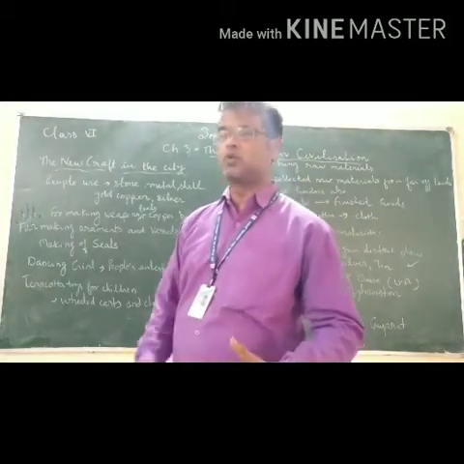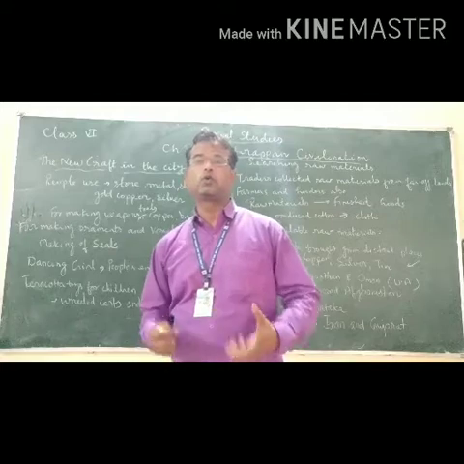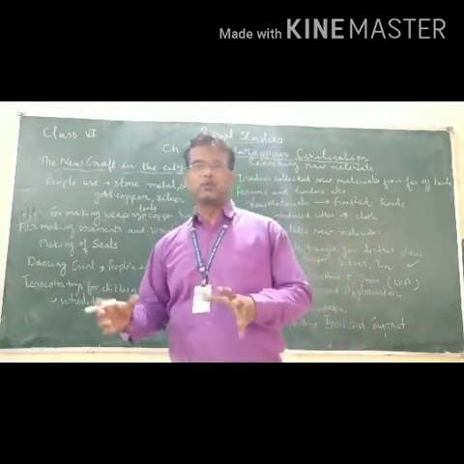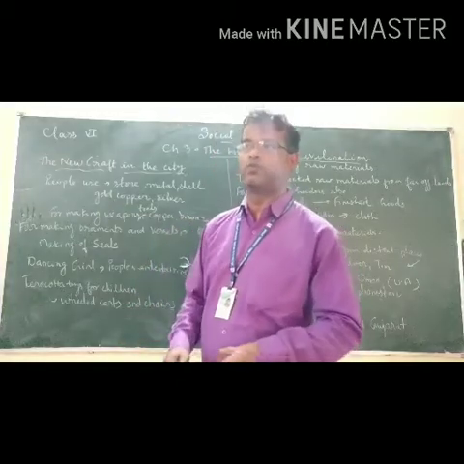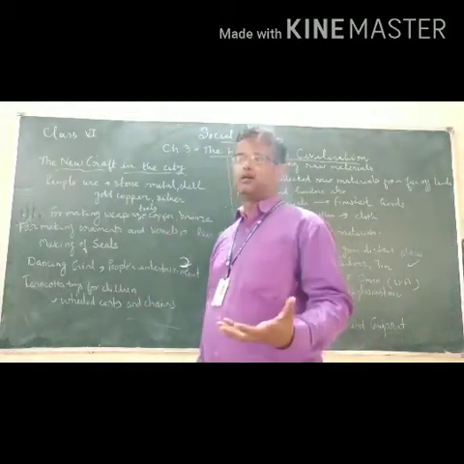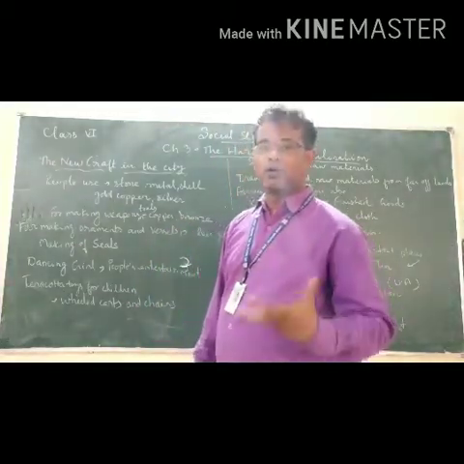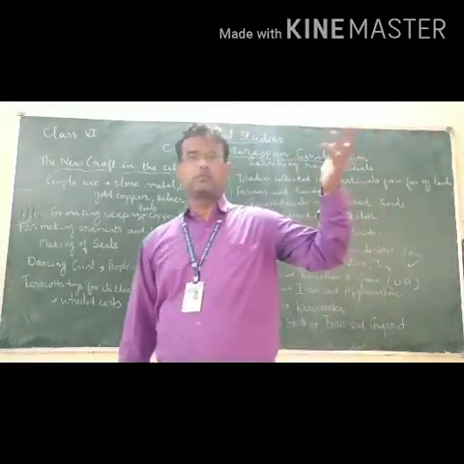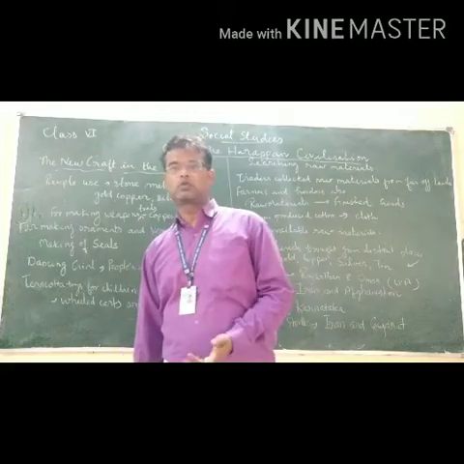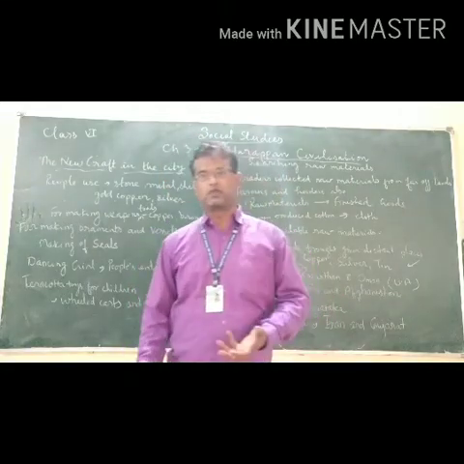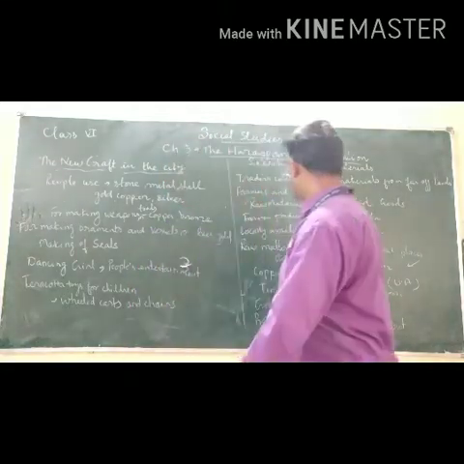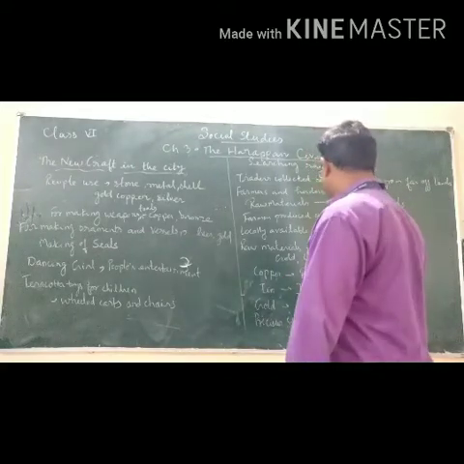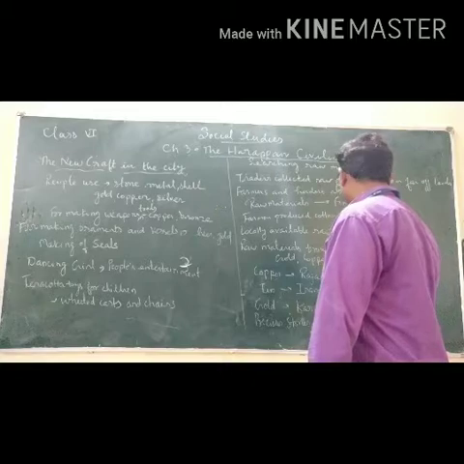For example, cotton and some aspects of gold were found in India only, but for other raw materials, they had to go to distant places and bring them from there. For example, copper at that time was found in Rajasthan and Oman.